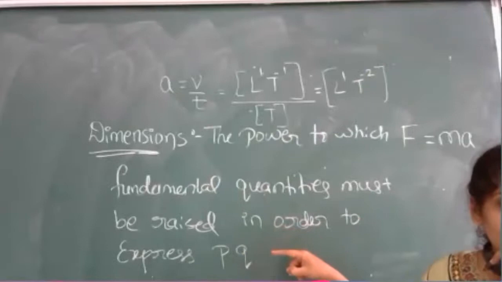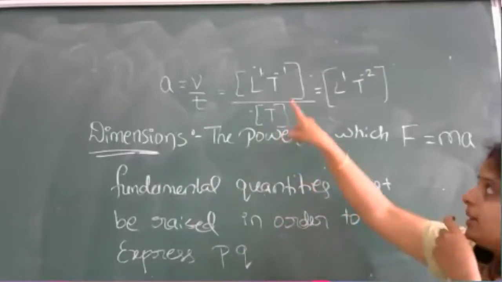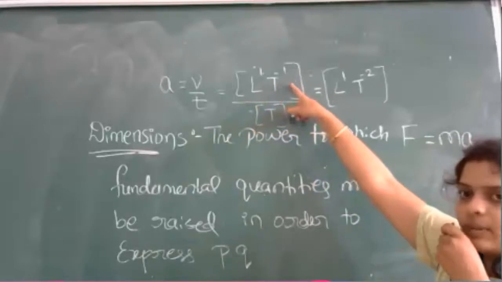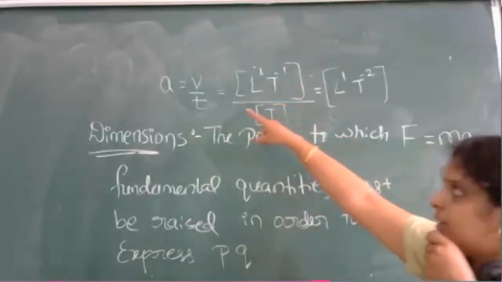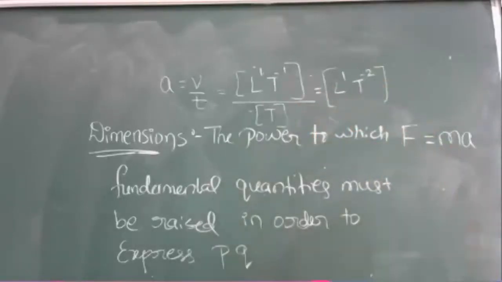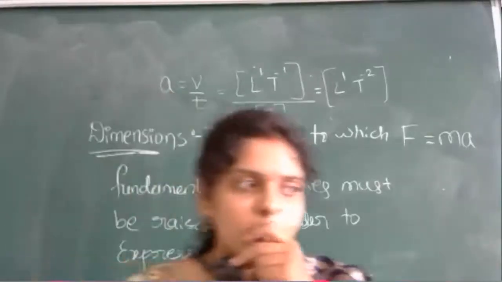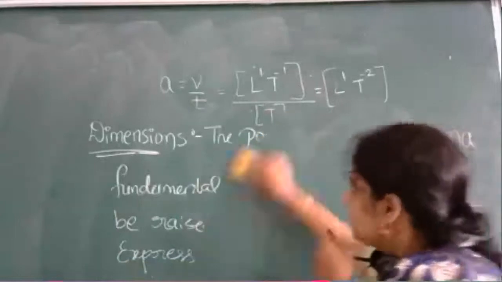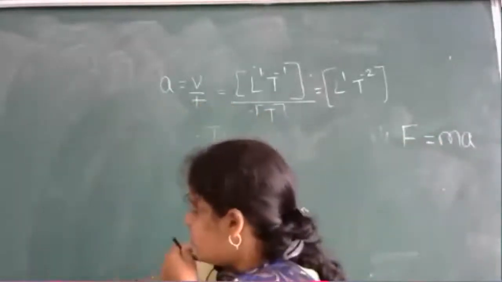Earlier we expressed velocity as L raised to 1, T raised to minus 1. Next we expressed acceleration as L raised to 1, T raised to minus 2. Now I am writing for force. I'll erase the definition now. I hope the definition is clear to everyone. Let us continue with a few more examples.